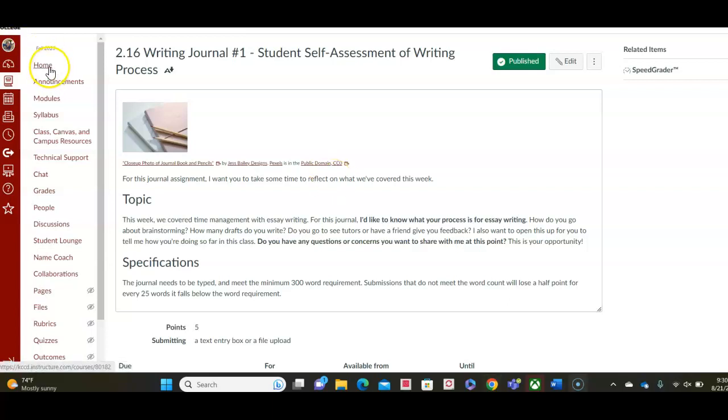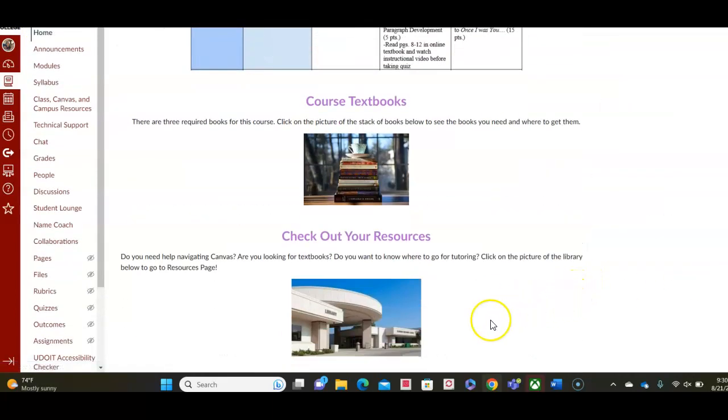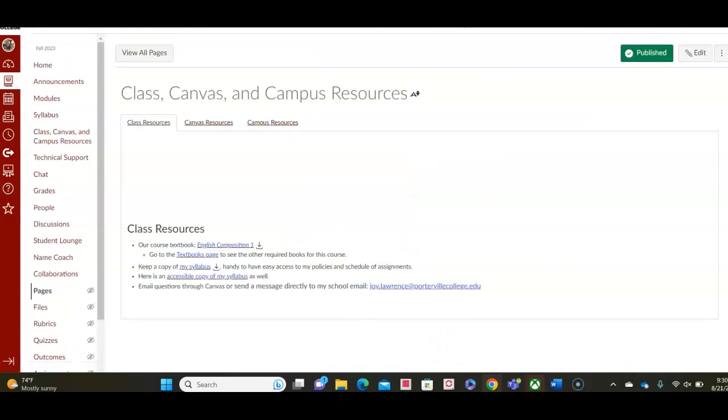Let's go back one more time to that home page. At the bottom, I do have a link to your resources page. So if you click on this picture of the library, it will take you to my resources page. And here I have class resources like the composition textbook. I told you it's in several places. I have my textbooks page if you want to go look at that, my syllabus, my email.